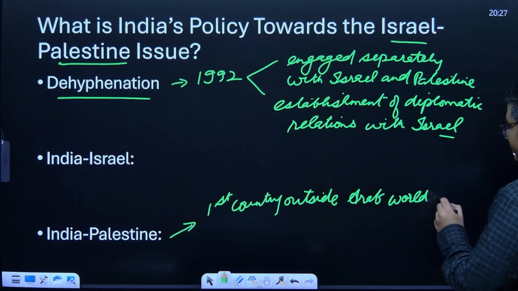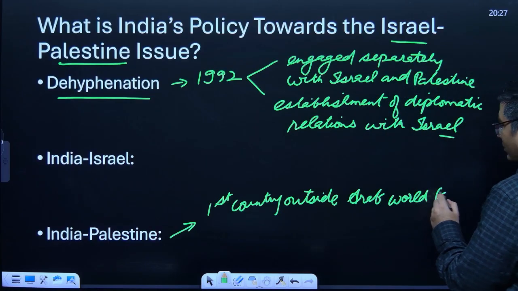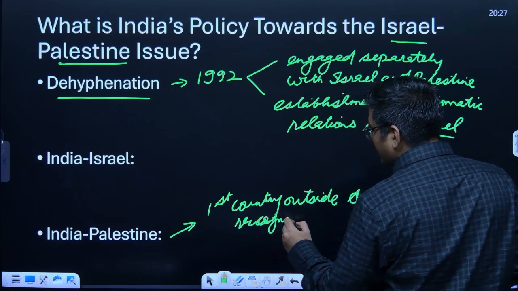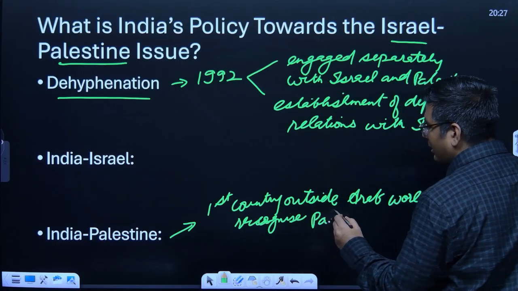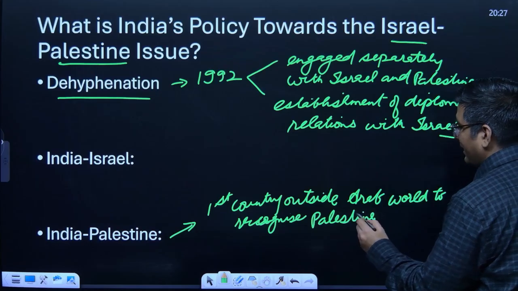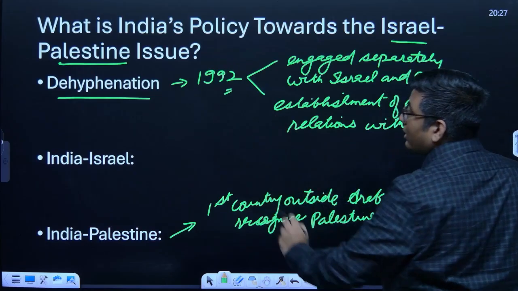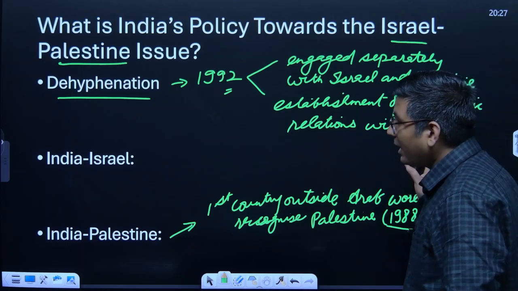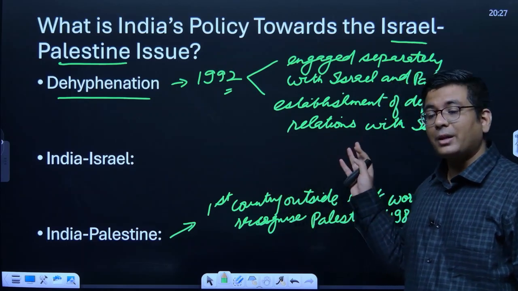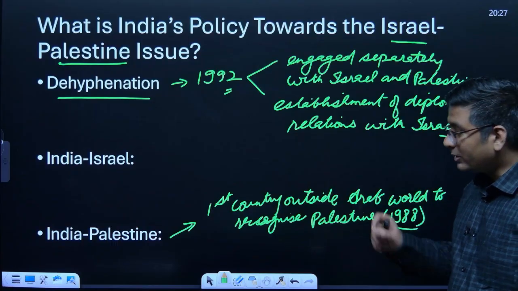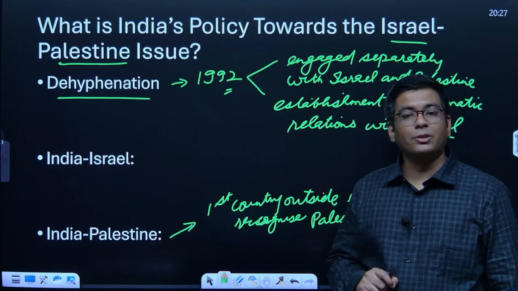This happened in 1988. So you can see for yourself, even before we established our diplomatic relations with Israel, we recognized Palestine as a sovereign country. This is how we have balanced this thing together.